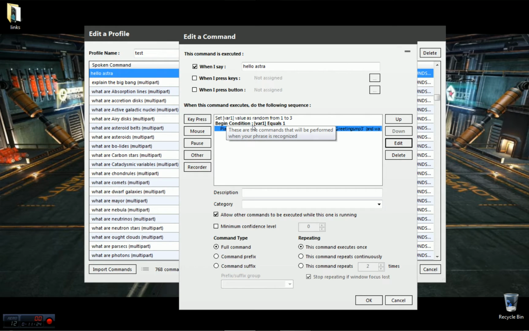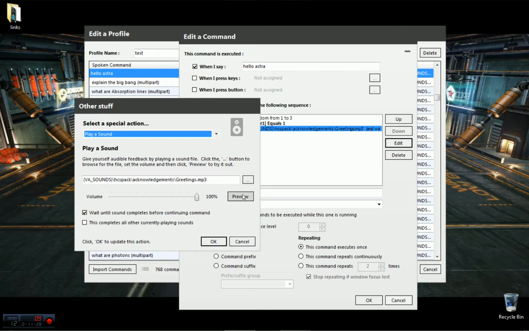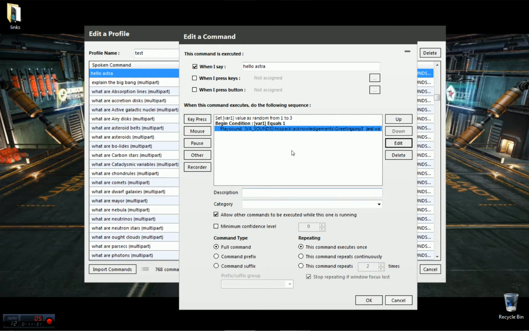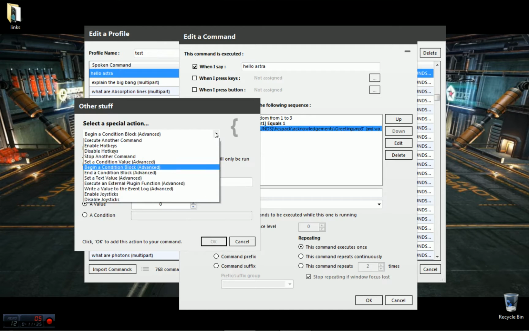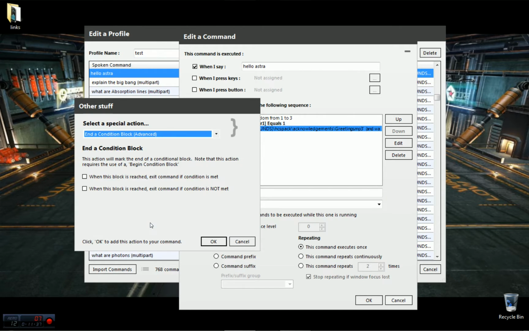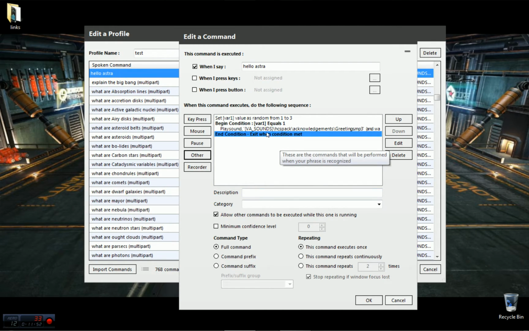Set the value, begin the condition, and then here's what we want her to say. This is what she'll say. Greetings. Okay. And we need to end that. So we're going to end the conditional block and check this. When the block is reached, exit the command. This is your out. Otherwise it's going to go to the next one, and you just want it to kick out. Once var1 equals the correct number, matches, you want it to bump out. So that's why I'm doing that.